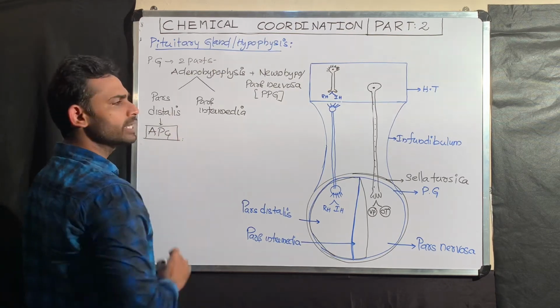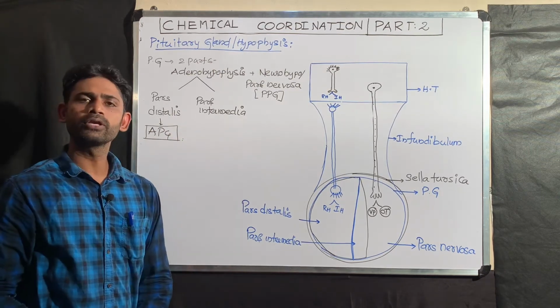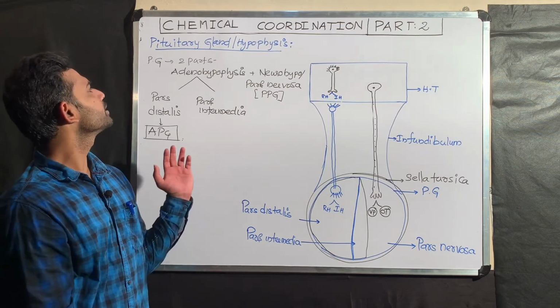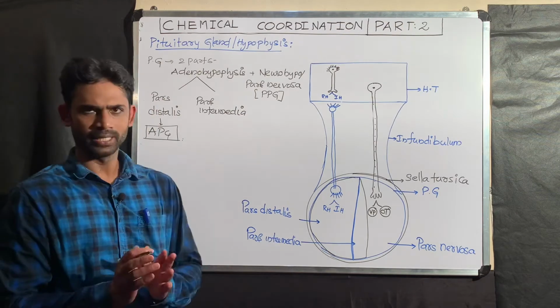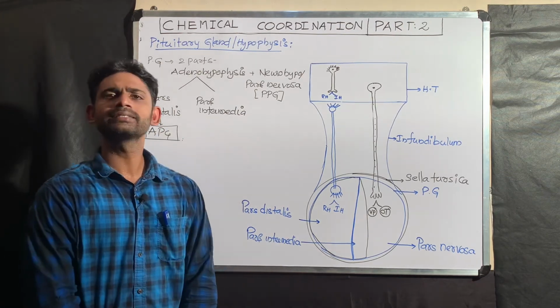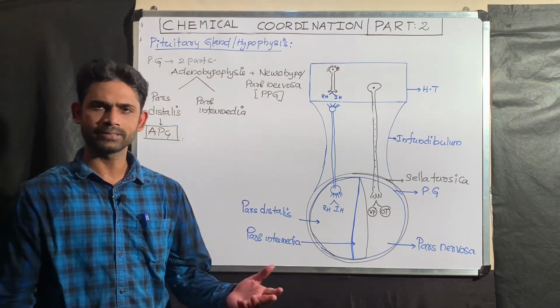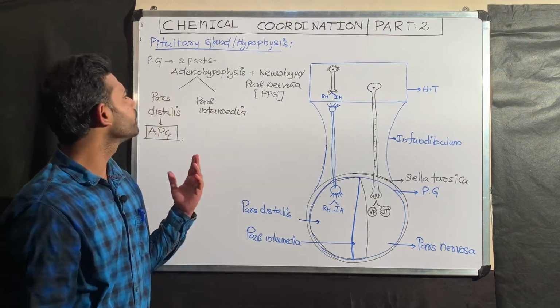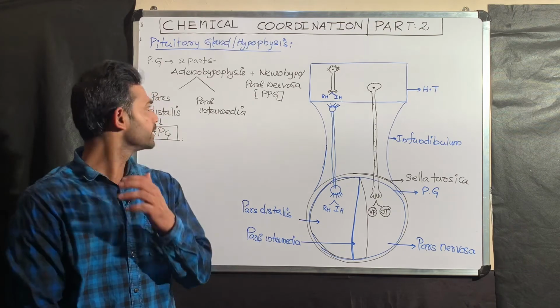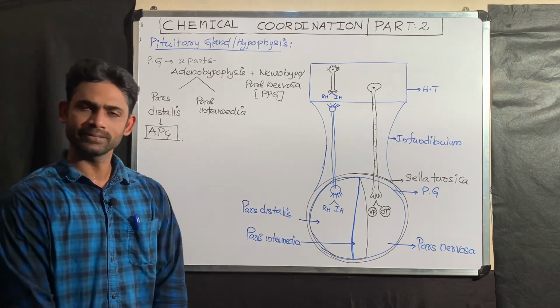Anterior pituitary gland. So as an overview, you need to remember that the pituitary gland is divided into the adenohypophysis and the neurohypophysis or pars nervosa, commonly called the posterior pituitary gland. The adenohypophysis is further divided into pars distalis and pars intermedia.